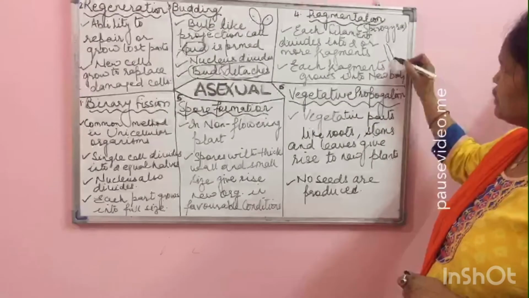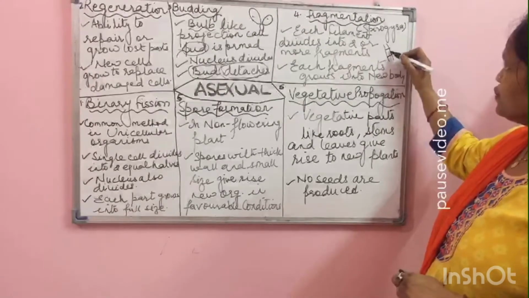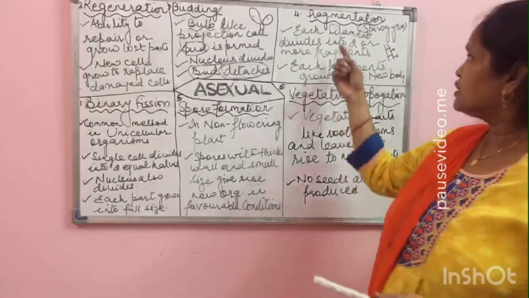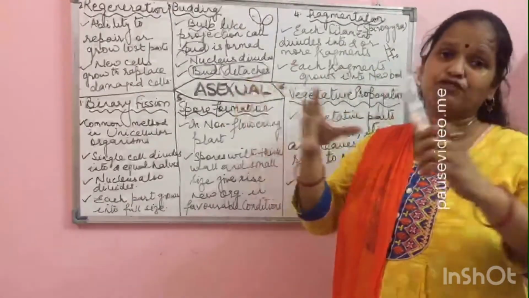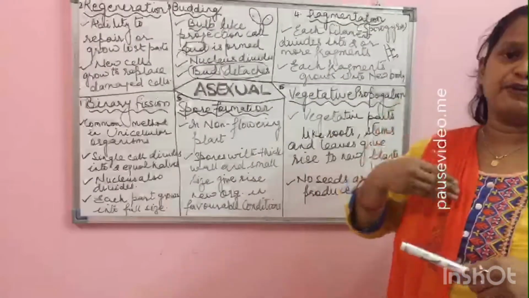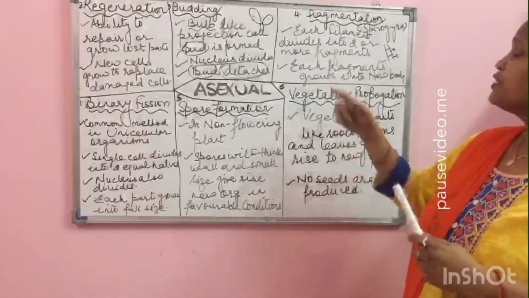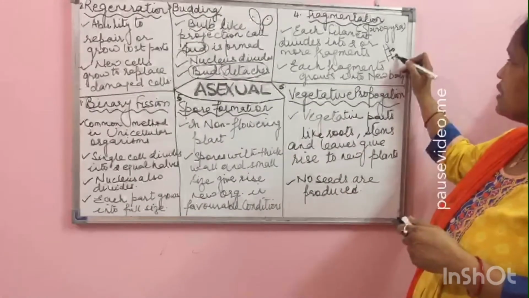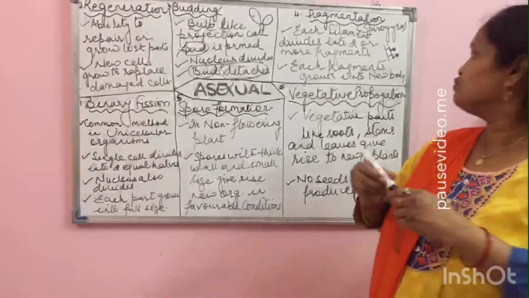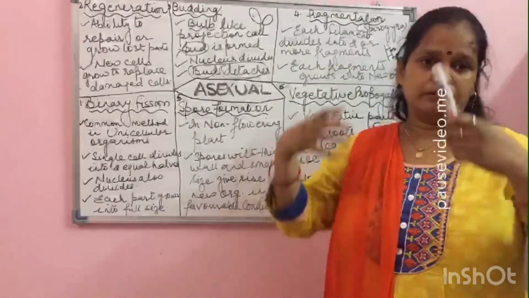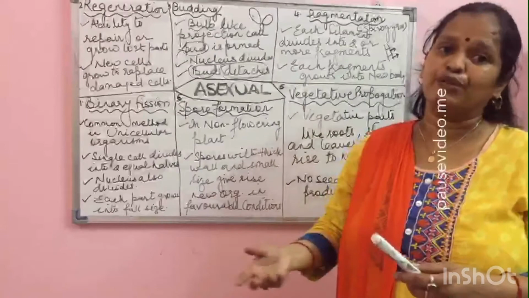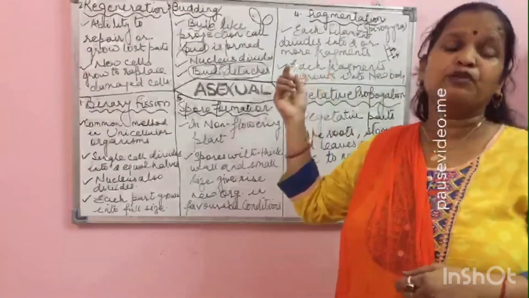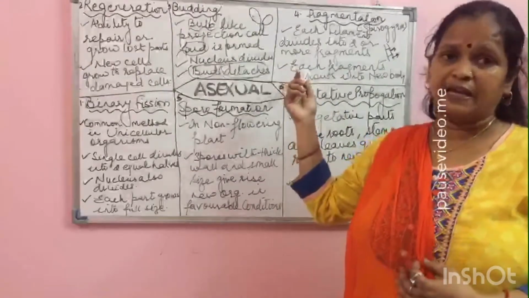Spirogyra इस तरीके से होता है, ये पूरा प्लांट बॉडी है, तो ये ऐसे अलग अलग फिलामेंट्स में डिवाइड हो जाता है, दो या दो से ज़्यादा फ्रेगमेंट्स हो जाते हैं टोटल प्लांट बॉडी के. Each fragment, each divided portion, grows into a new body, new plant or new individual, right? Now this can be better understood with the help of the diagram.